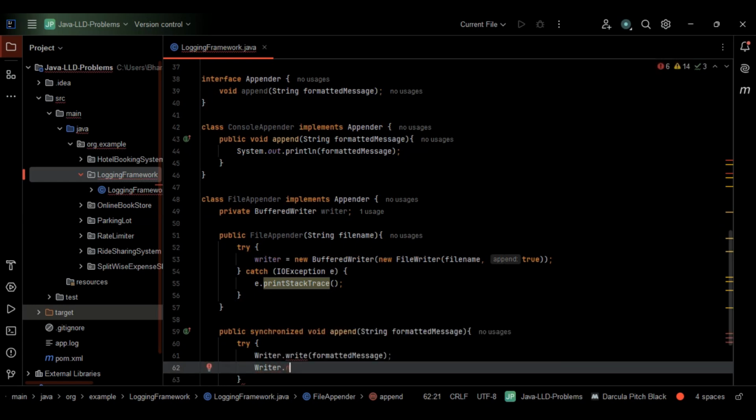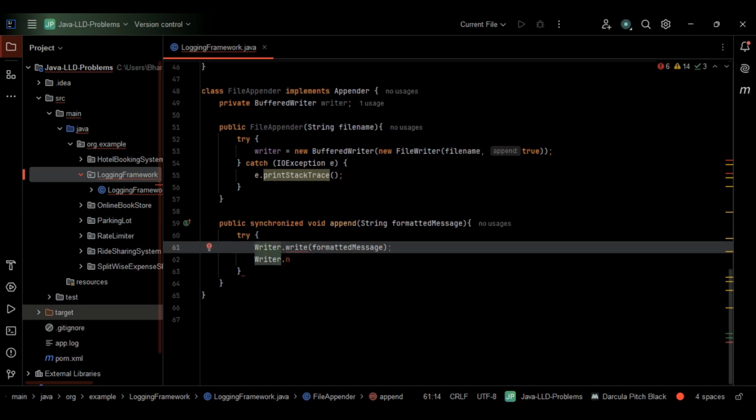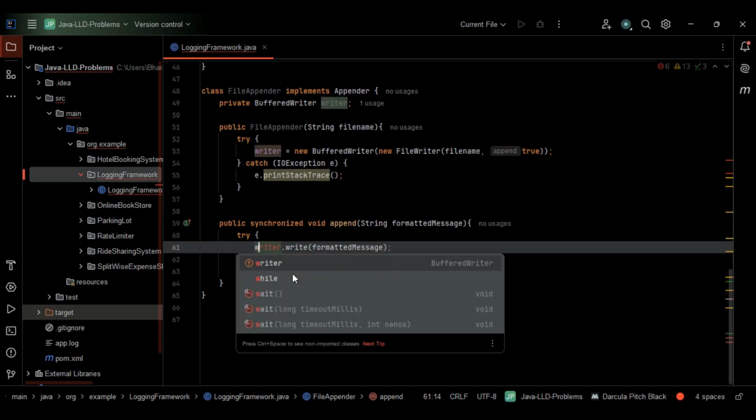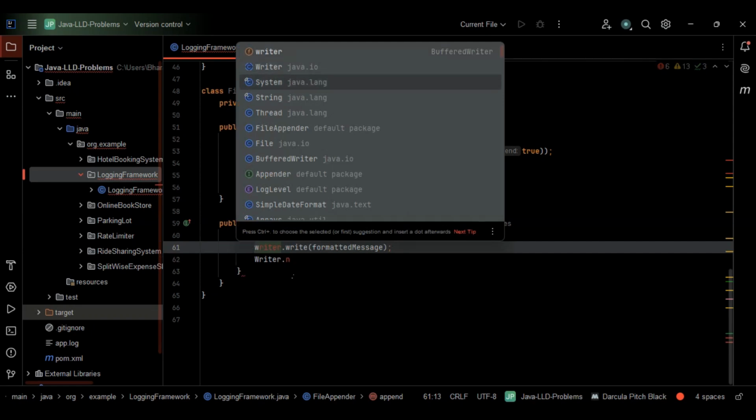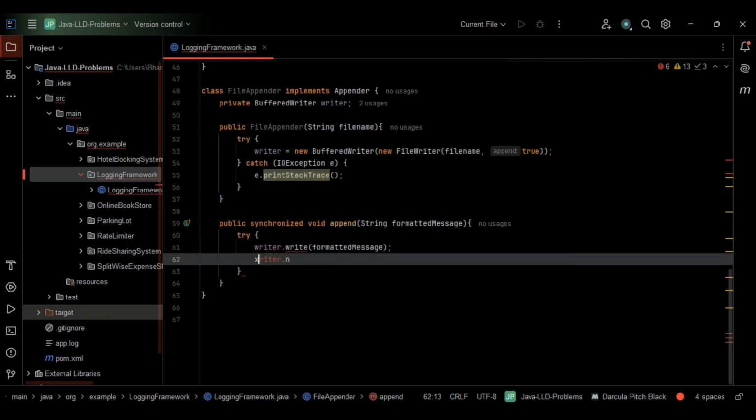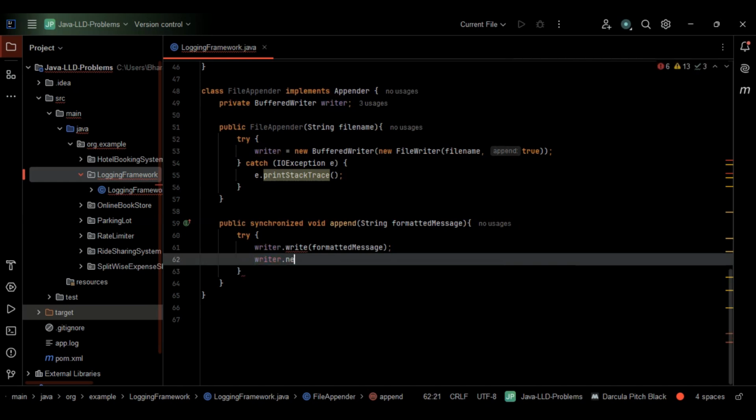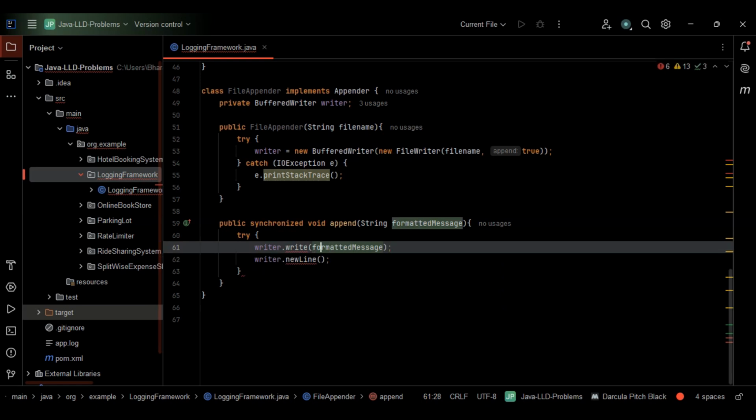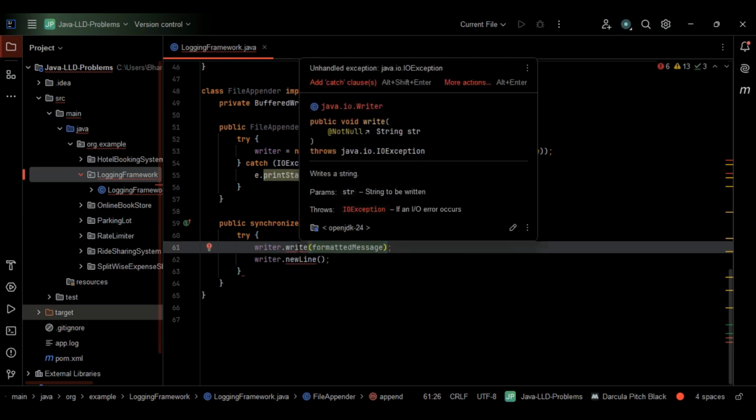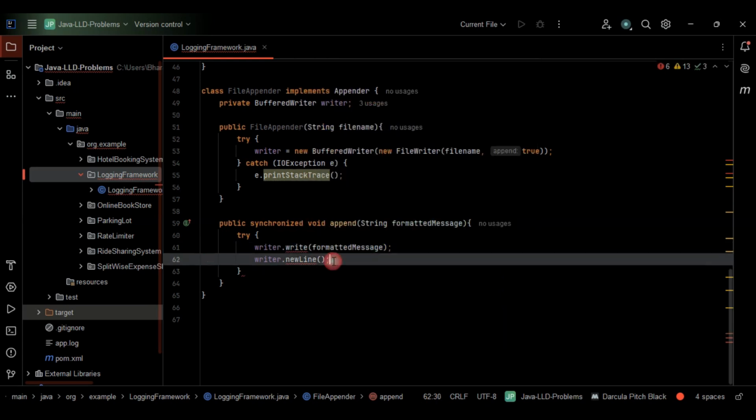This is not showing, right? This has to be small. Yeah, this is fine. This one has to be small itself, I think. Writer dot, yeah, newLine. Now this is fine. So this write is fine, right? What error are we getting here? Unhandled. So this is fine for now. We are just adding the new line after the message.